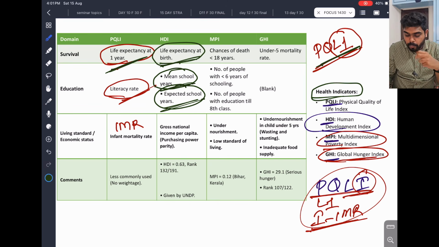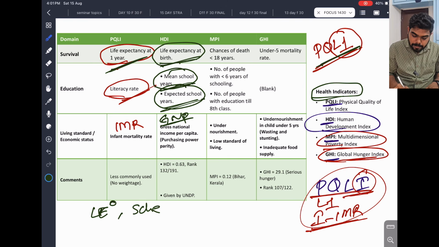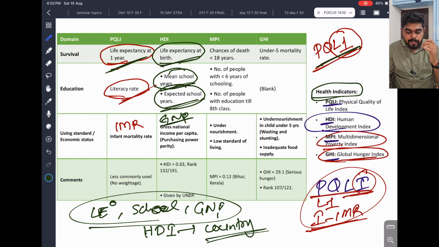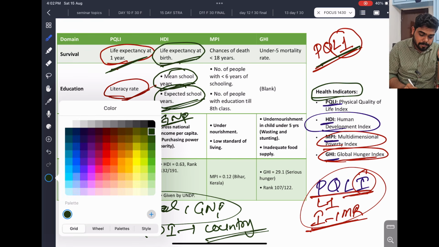Along with that, the development of a country includes our GNI, gross national income per capita, our annual income from the country. So the human development index is very important for analyzing a country. Very important. Clear. Now the other points are very simple, not difficult.